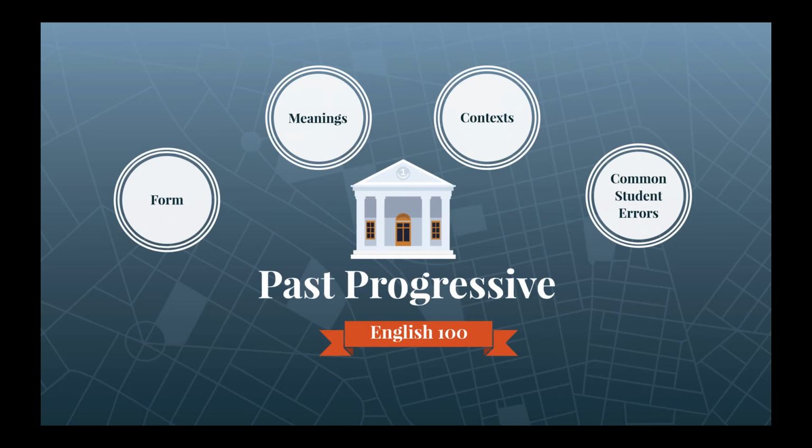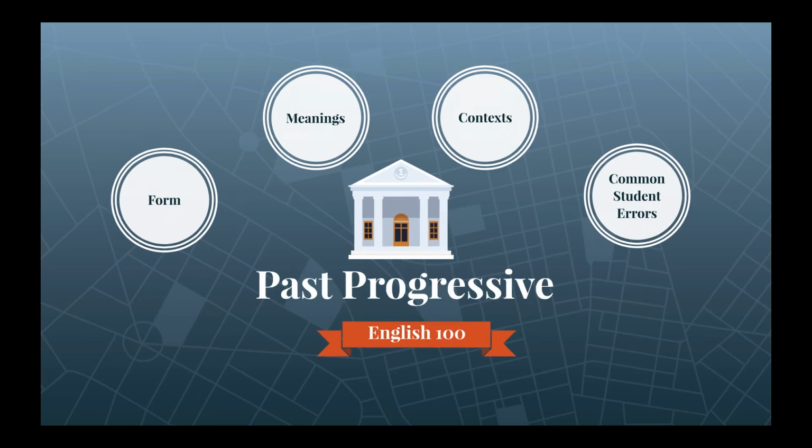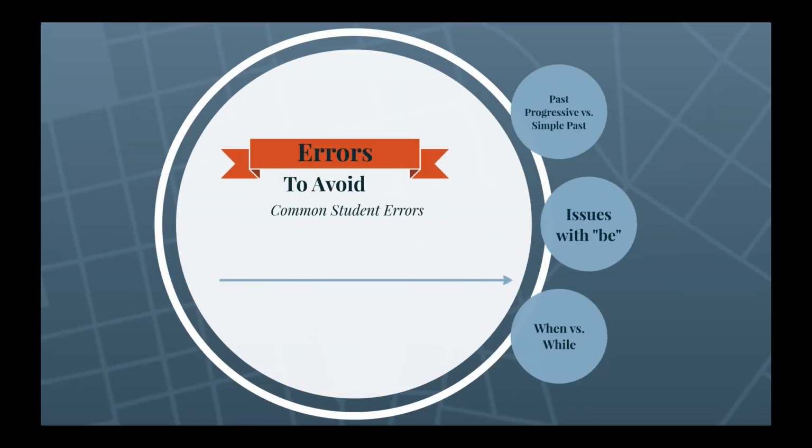Finally, we will look at common student errors when using past progressive. These are some common errors we want to avoid. Some students confuse past progressive and simple past. Some students have issues with copula be, and some students confuse when and while when using past progressive.